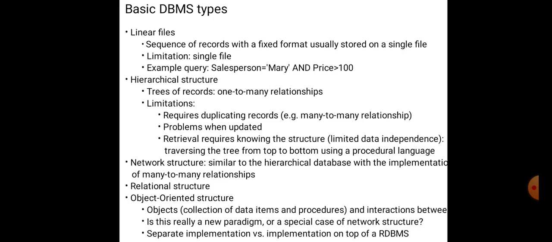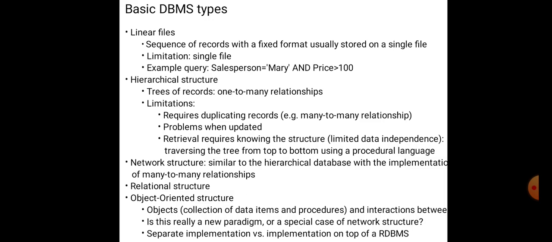Basic DBMS types: linear file, a sequence of records with a fixed format, usually stored in a single file. Limitation: single file. Example query: salesperson Mary and price greater than 100. Hierarchical structures: trees of records, one-to-many relations. Limitation: requires duplicating records for many-to-many relationships, causing problems when updated. Retrieval requires knowledge of the structure, and there is limited data independence.